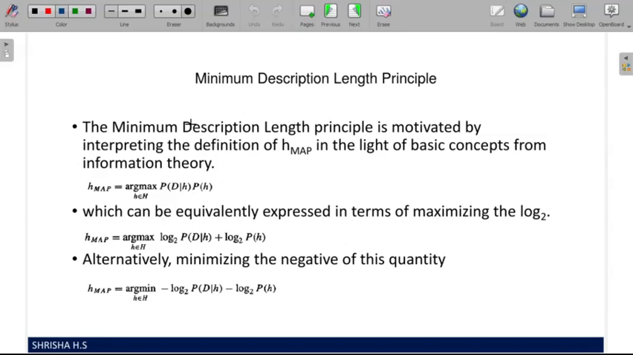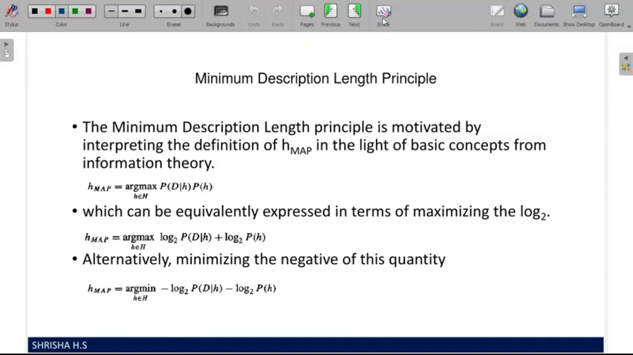Minimum description length principle: you want to represent a concept and it should be as short and as simple as possible. Mathematically we have to prove this one. It is MDL in short form. The MDL principle is motivated by interpreting the definition of H map, the formula which we have studied in previous videos, in the light of basic concepts from information theory.